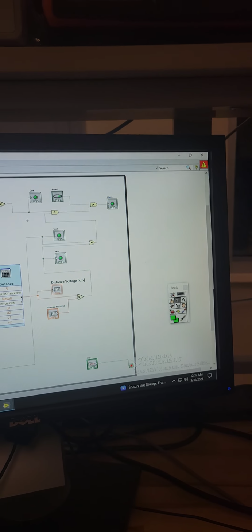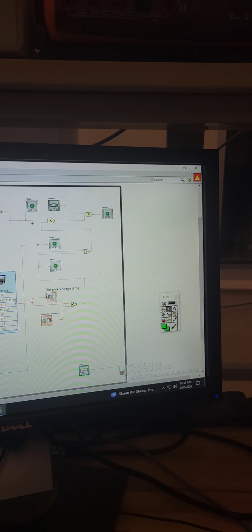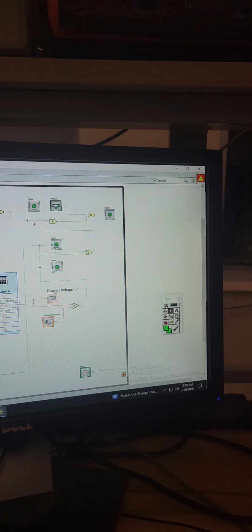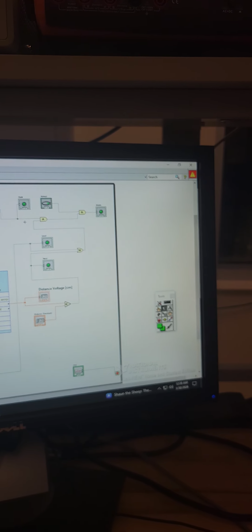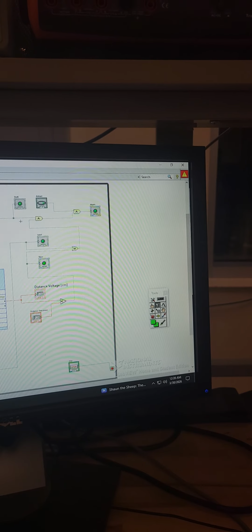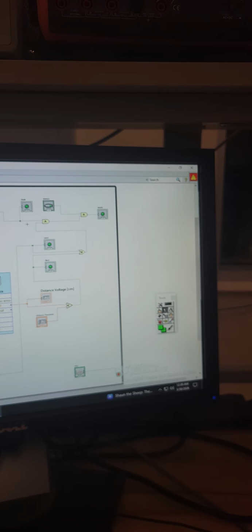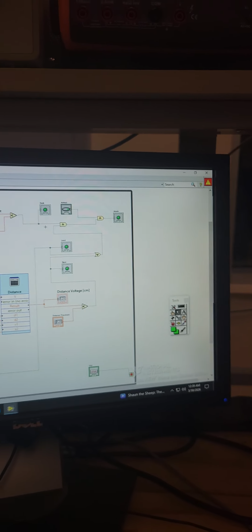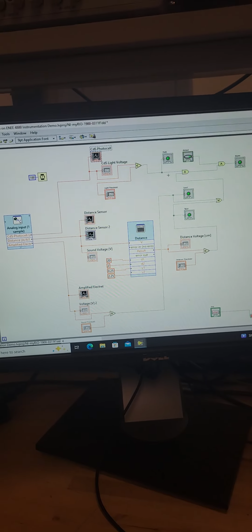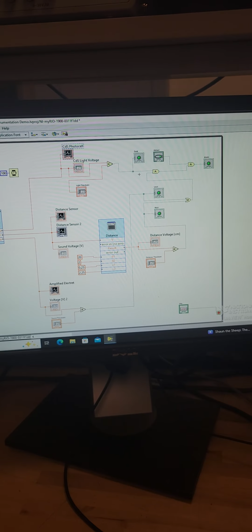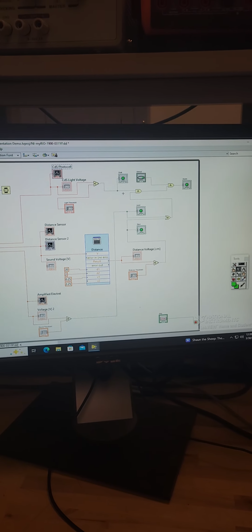The LabVIEW VI operates within a while loop, continuously acquiring analog signals from the myRIO. The analog input 1 sample block reads values from light, distance, and sound sensors. Each sensor is compared to a user-defined threshold using comparison functions.